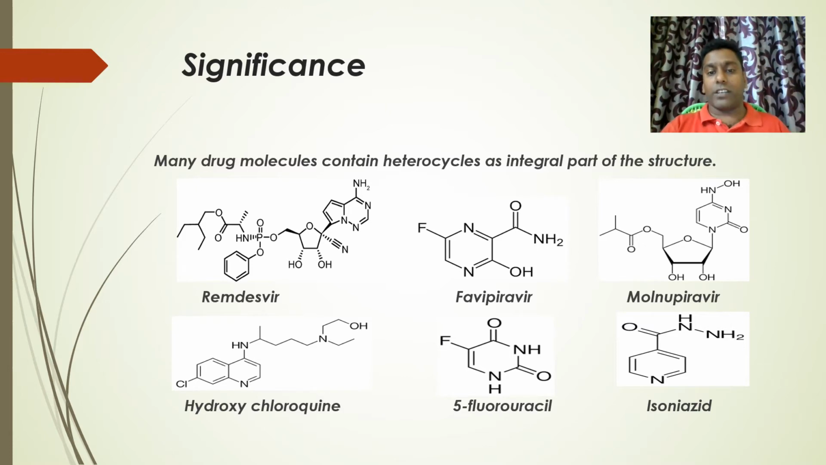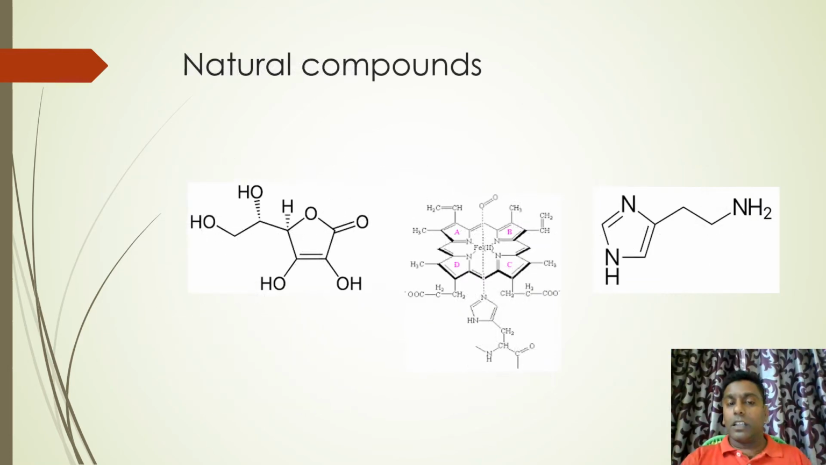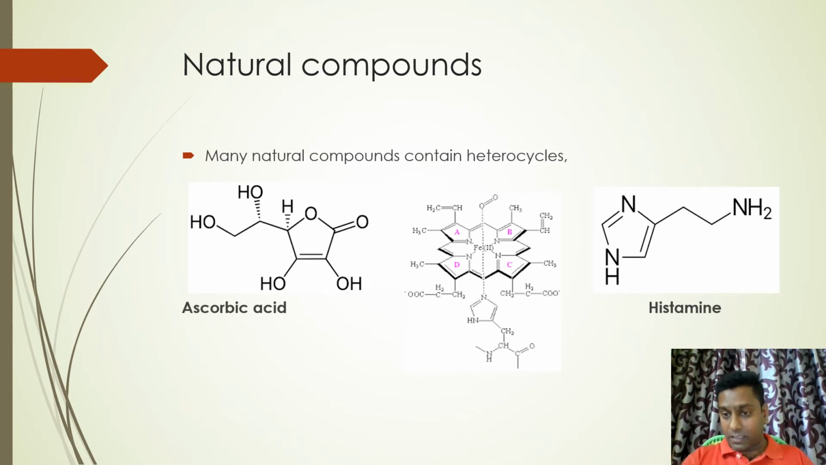Apart from these synthetic derivatives, there are some natural compounds which have heteroatoms as a part of their integral structure. For example, we have ascorbic acid. Again, this is making a lot of noise these days, an immunity booster. People are saying that it's an immunity booster, and this is the structure of ascorbic acid, which also has a heterocyclic ring. Then histamine, the reason for so many allergies. Histamine has a heterocyclic structure within it. And see the big structure in between, hemoglobin. No need to say the importance of hemoglobin. Even hemoglobin contains so many heterocycles within its structure.